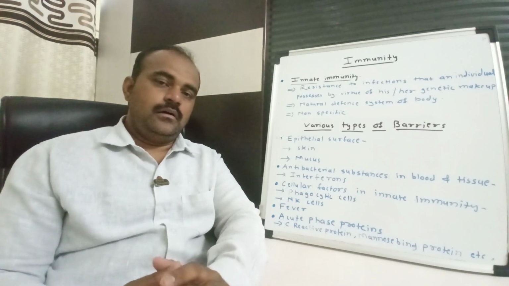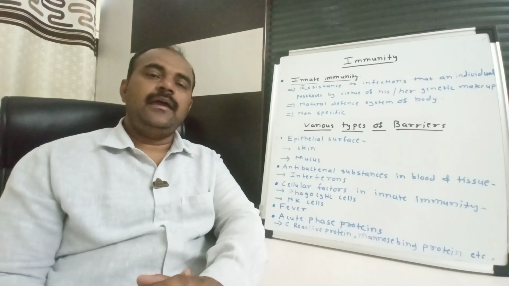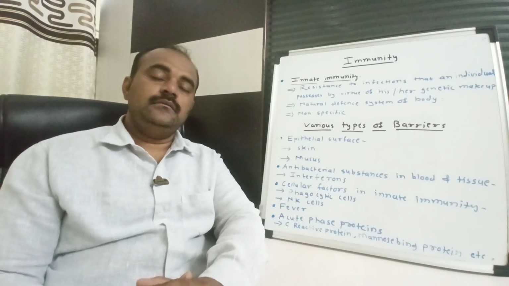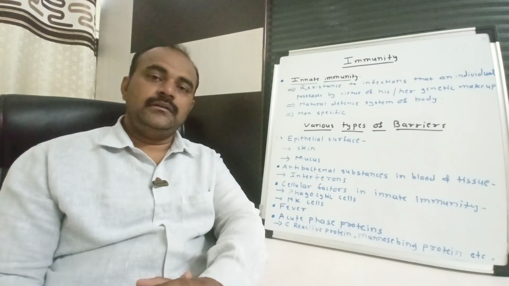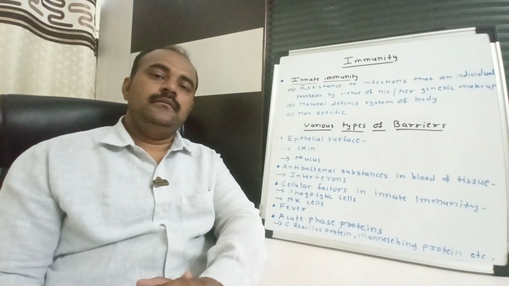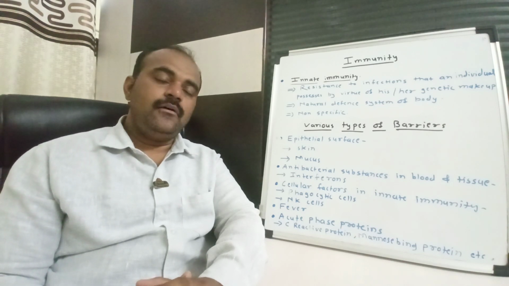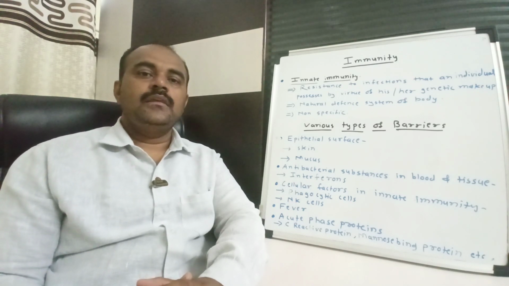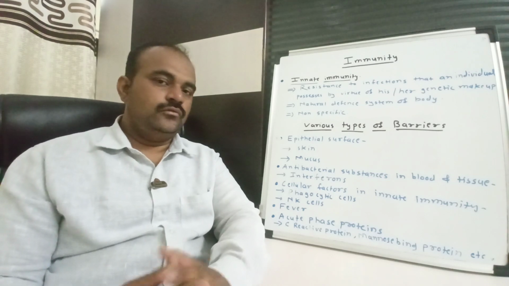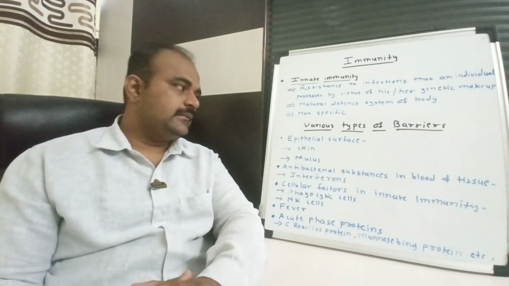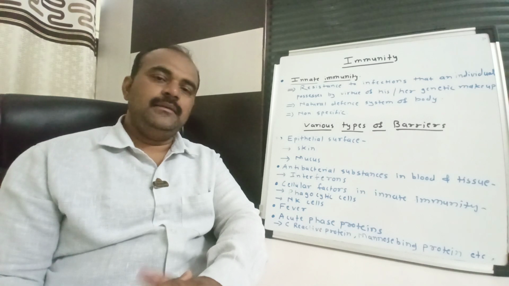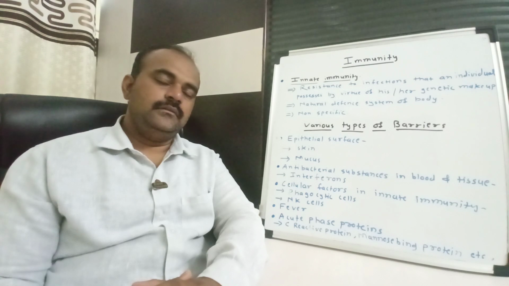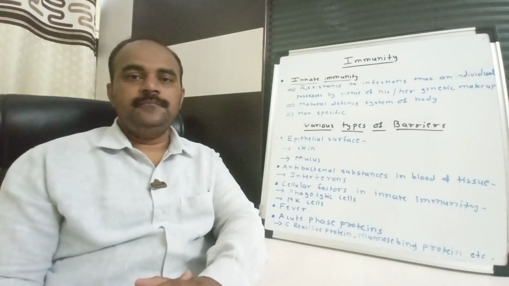There are different barriers which are responsible for giving this immunity. These barriers protect our body by resisting the entry of any foreign particle into our body cells. So what are those different barriers? We are going to discuss them in today's lecture. One type of barrier is the epithelial surface. Skin and mucus are the two components that we are going to see here.